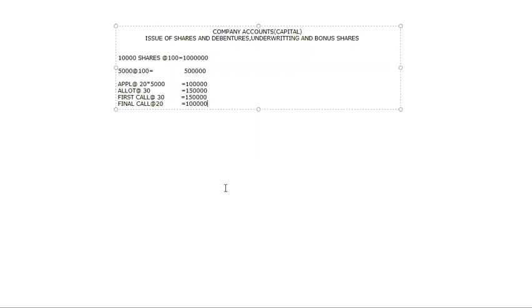So here what happens most of the time in these cases, we will have backlogs. Backlogs, no, calls in arrears. So calls in arrears means, arrears means outstanding. Remember, arrears means outstanding.